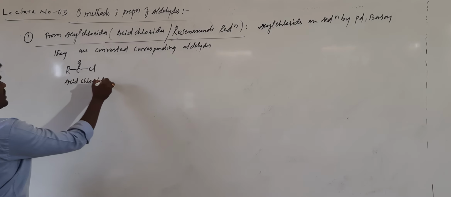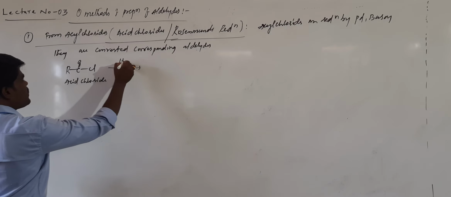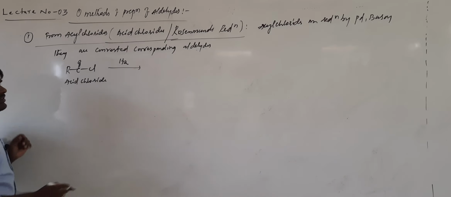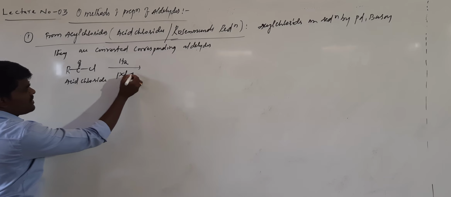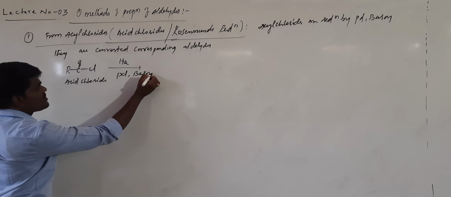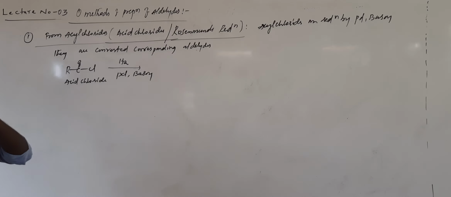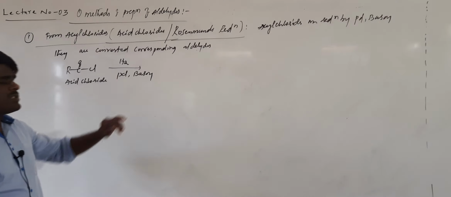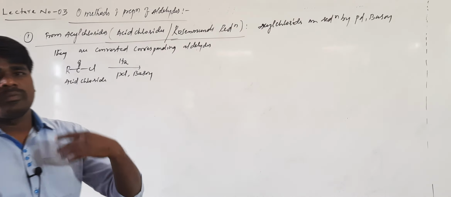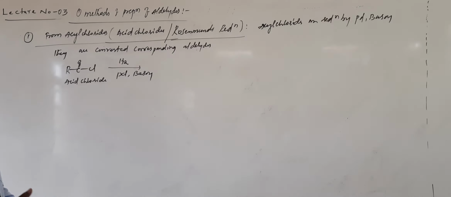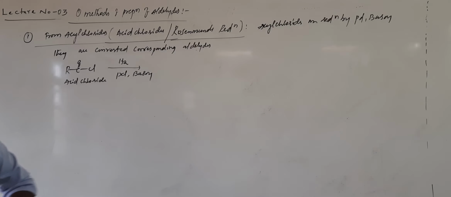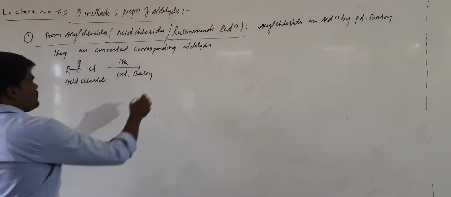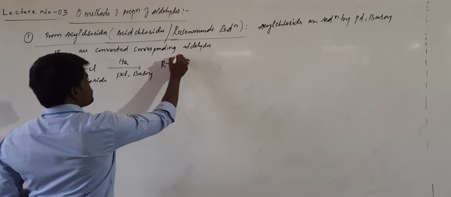Basically, reduction means addition of hydrogen. We are doing here addition of hydrogen in presence of palladium as a catalyst, and barium sulfate is used as a poison. It will stop the reduction at the aldehyde stage. If you are not using barium sulfate, the reduction will go up to the alcohol stage, or it may also go up to the alkane stage. So because of that, it will be converted into the corresponding aldehyde.